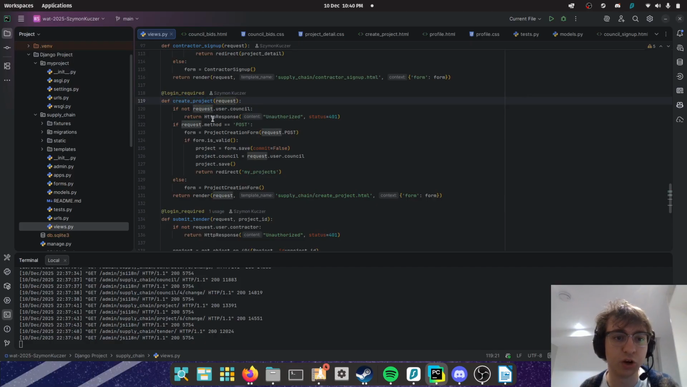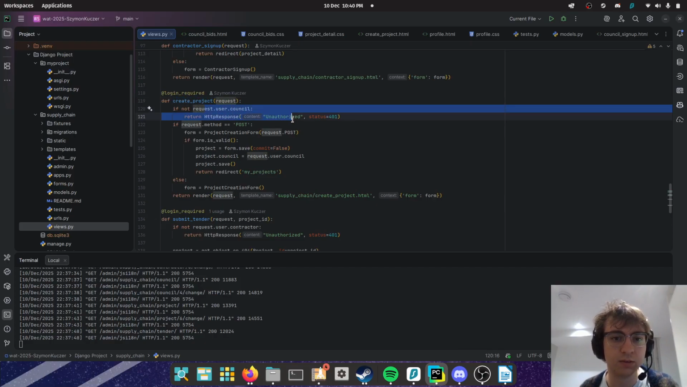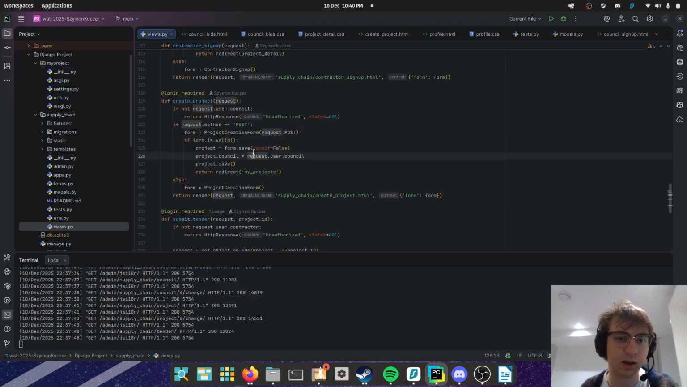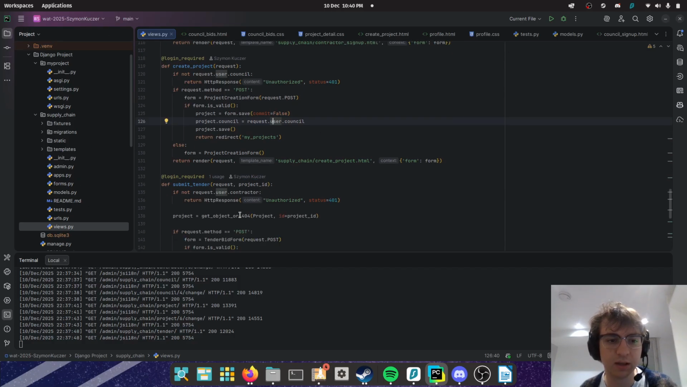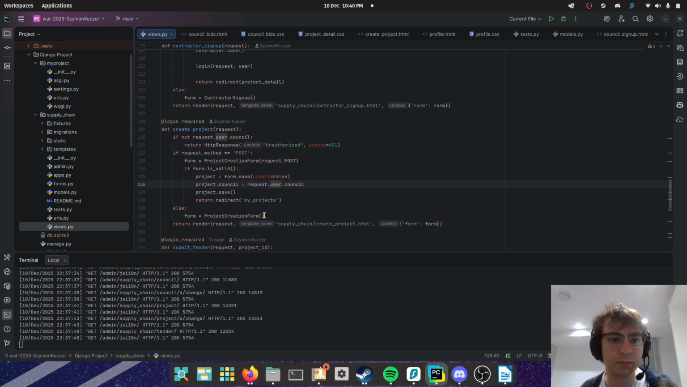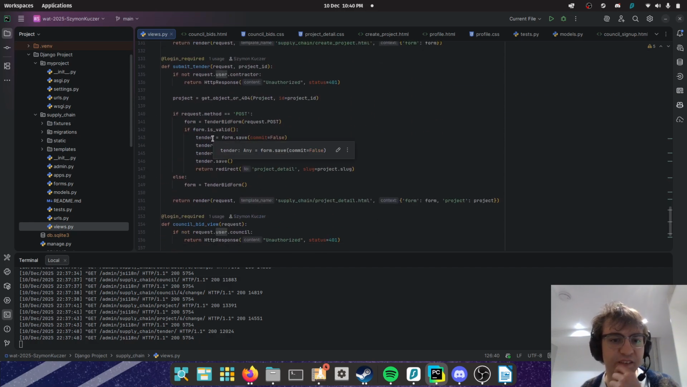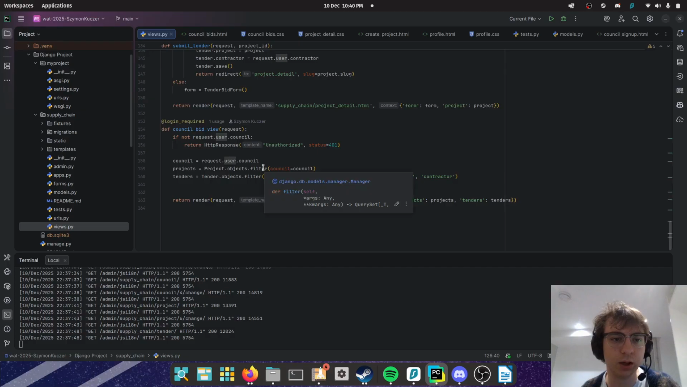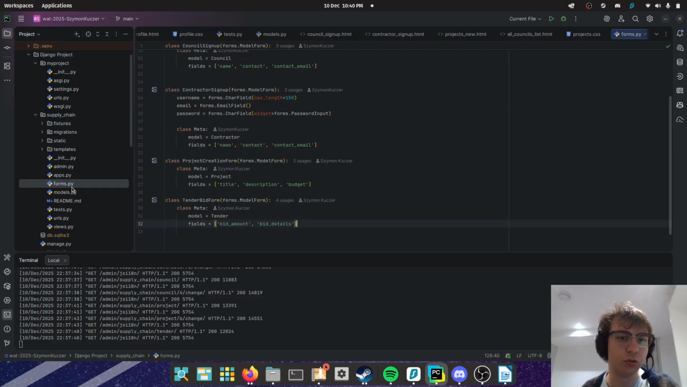Then I've got create a project. So this sees if it's a user, if it's a council user, checks if the project creation form is valid. If it is, save it, but don't push it. Just stage it, and then we do that magic, and it saves and all that, and then submit tender. This just gets the tender info and pushes it, and then council bid view. This lets the council user view all the bids.